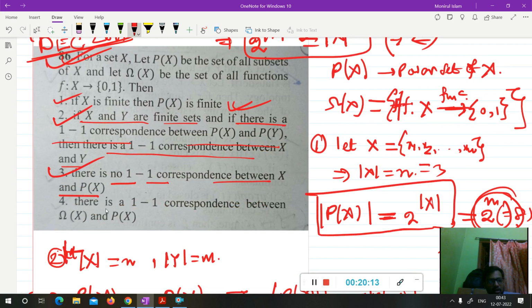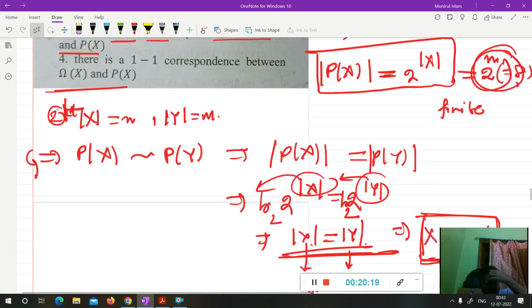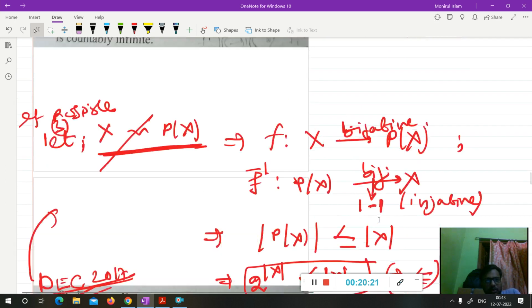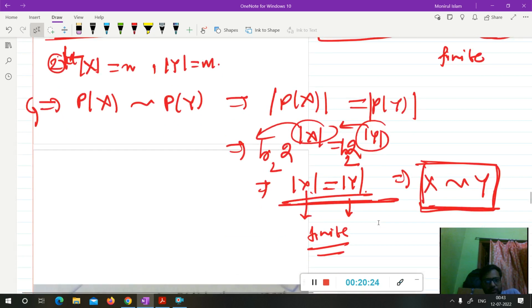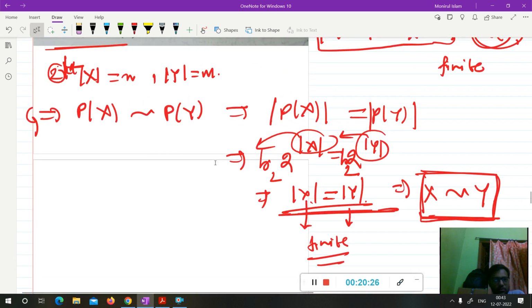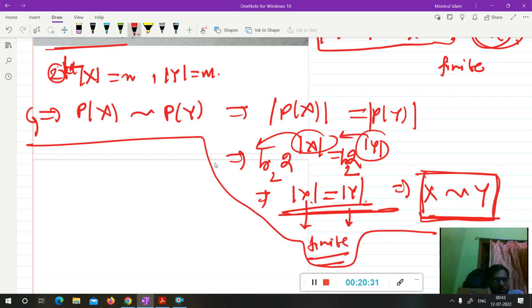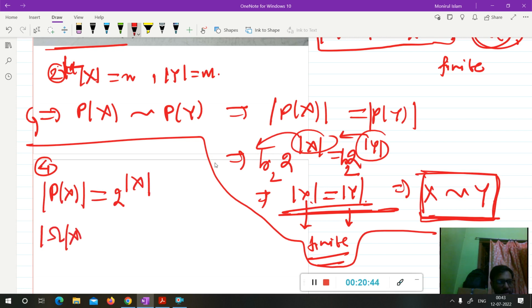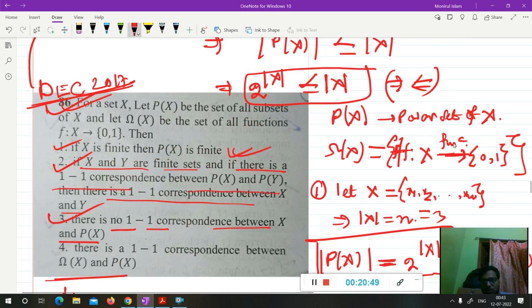Now going to option 4, there is a one-to-one correspondence between omega and P(X). See, what is P(X)? The cardinality of P(X) will be 2 to the power cardinality of X. Now omega is nothing but the set of functions from X to the two-point set {0, 1}.